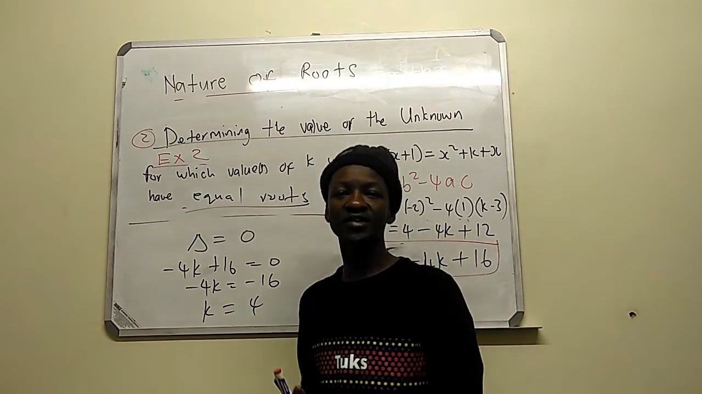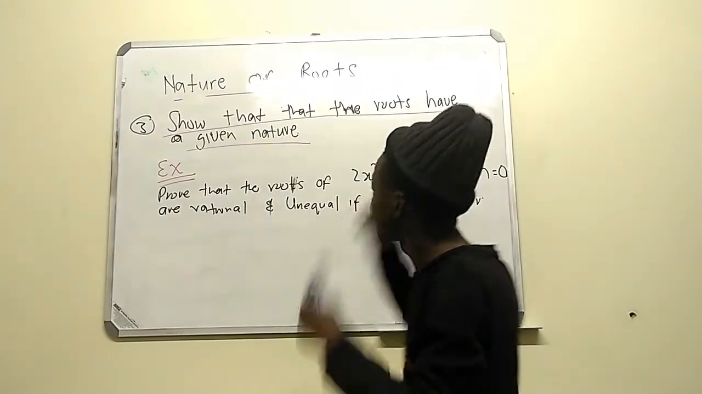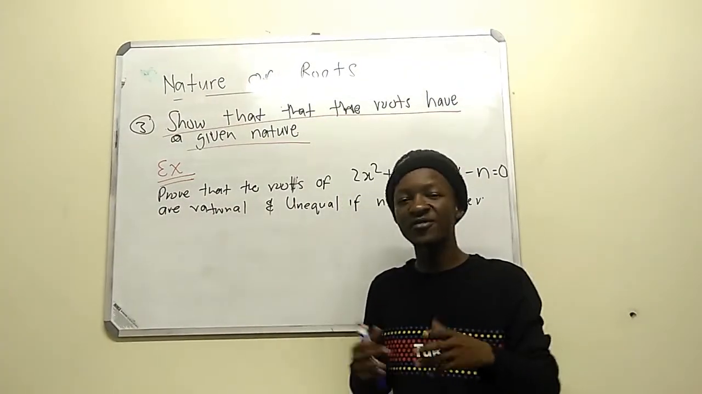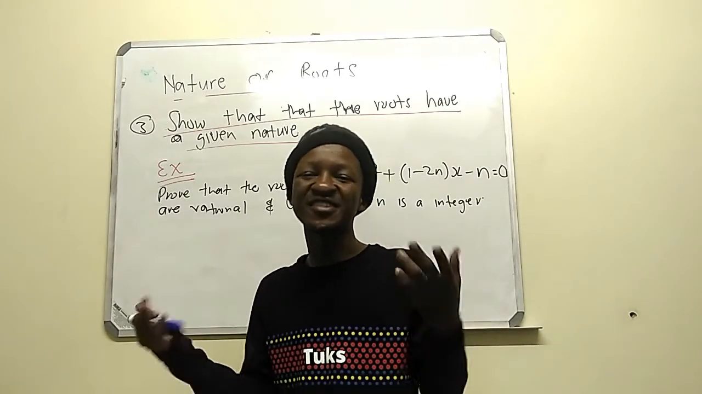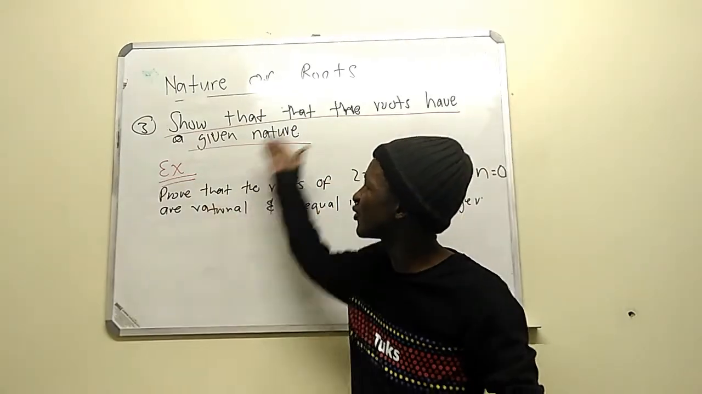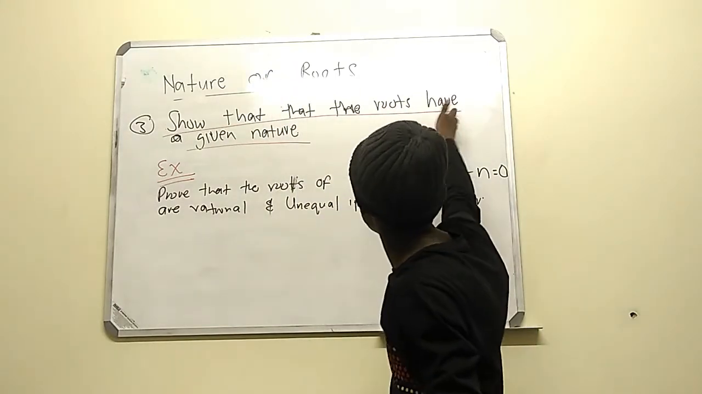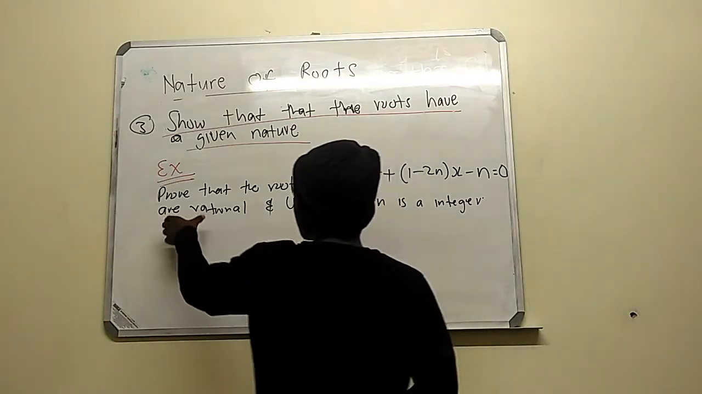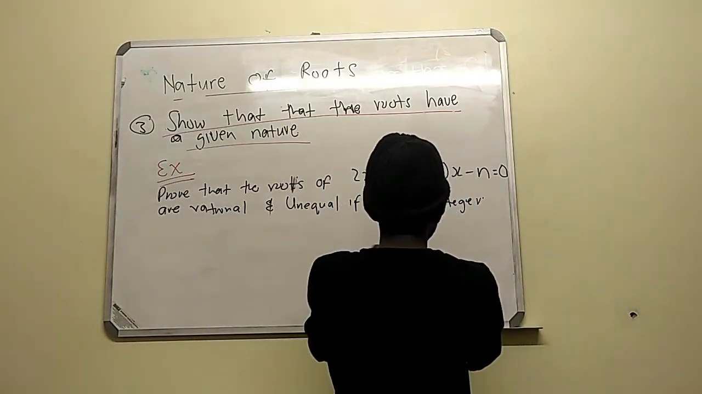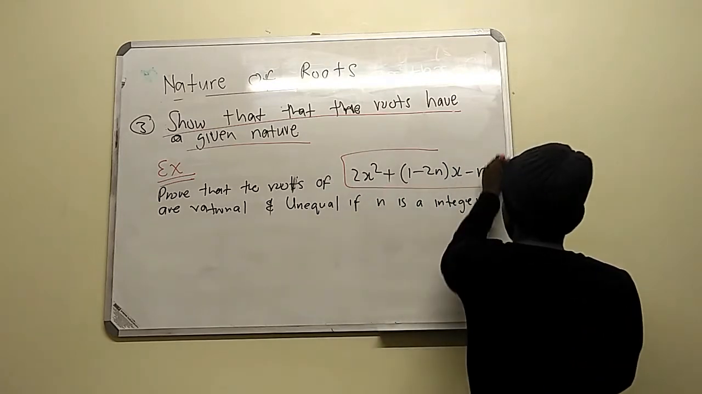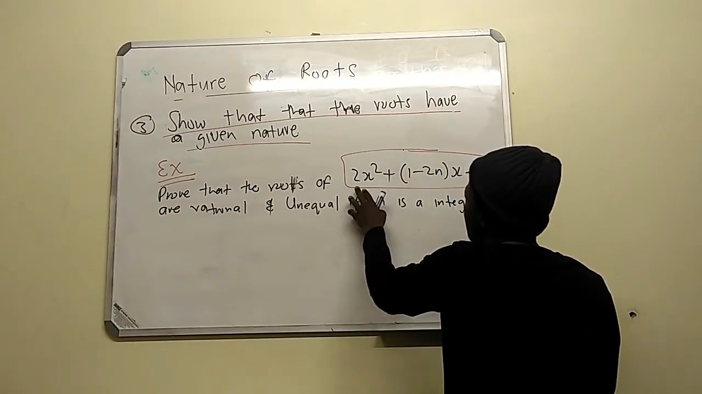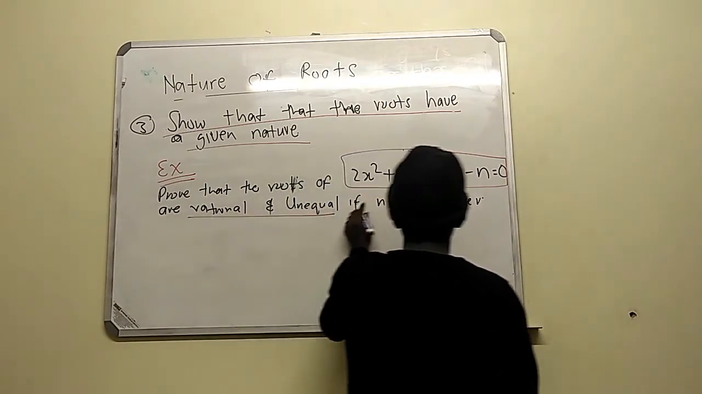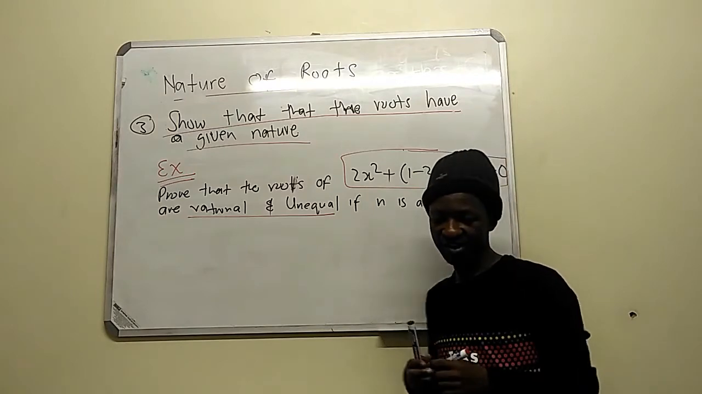Okay, thank you guys. So the last part is when they ask you to prove or show, which is the same thing. They will tell you whether to prove or show that the roots have a given nature. So in my example, we want to prove that the roots of this thing are rational and unequal. They are rational and equal if n is an integer.